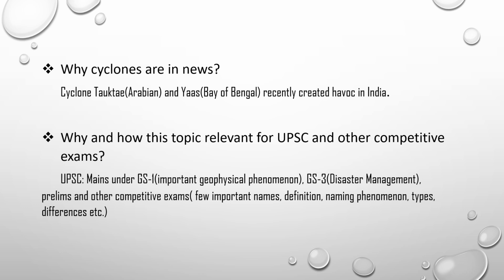In the recent past, we found that many cyclones are creating news, and they are creating havoc and a huge cry in Indian society. So recently we found the cyclone that originated in the Arabian Sea and was named by Myanmar as Tauktae, which affected your western coastal region. And again, Yaas, which originated in the Bay of Bengal and was named by Oman, affected the eastern part of your coastal regions. So we're going to discuss this too, and how the topic is relevant, friends.